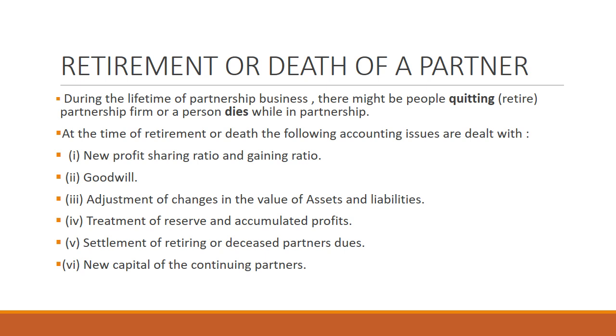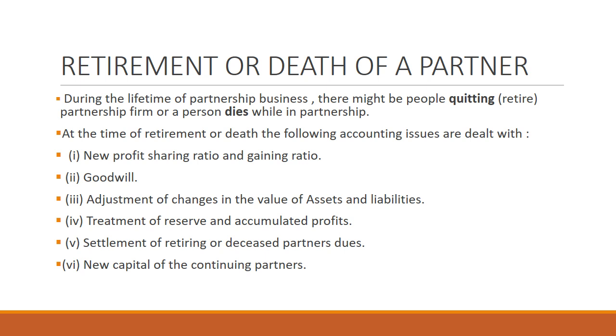So on retirement or death of a partner: during the lifetime of a partnership business, there might be people quitting or retiring from the partnership firm, or a person dies while in a partnership. At the time of retirement or death, the following accounting issues are dealt with. There will be a new profit sharing ratio, because one or more partners are leaving, and the remaining partners will have a gaining ratio. But again, there will be the case of goodwill.